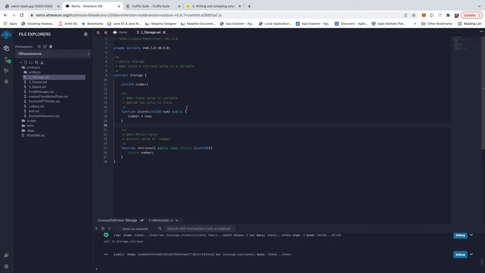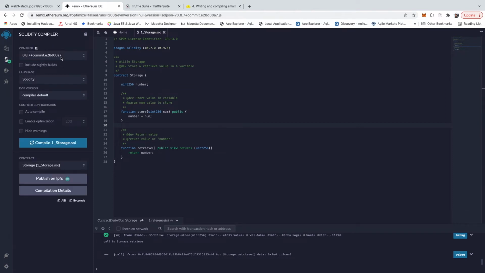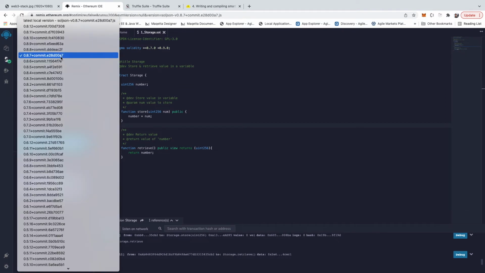This is a simple storage example, written in Solidity. What I'm trying to do here is just store a number on the blockchain, and that's pretty much it. By default, it comes with the compiler, so you can select different compiler versions.